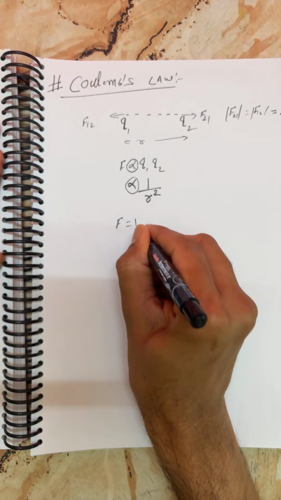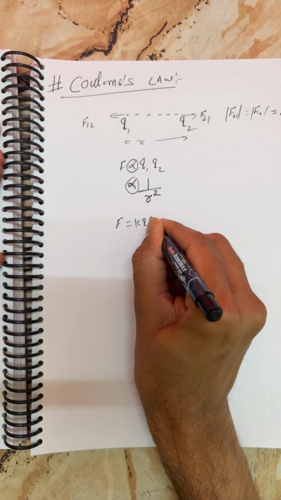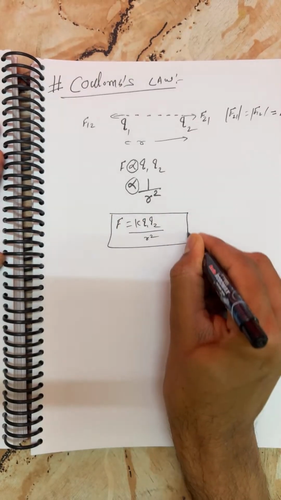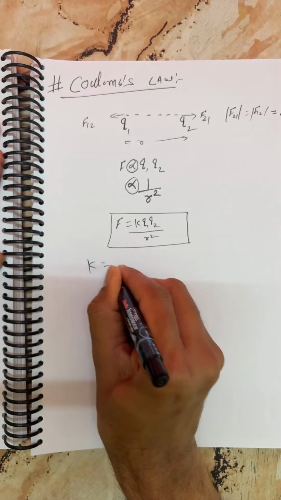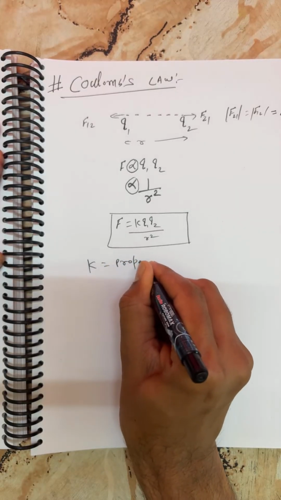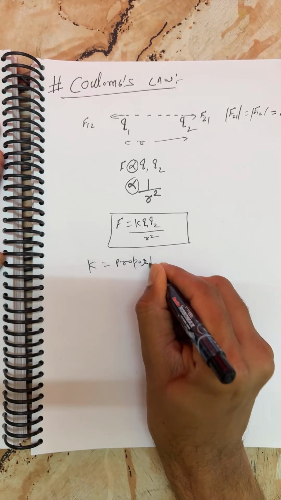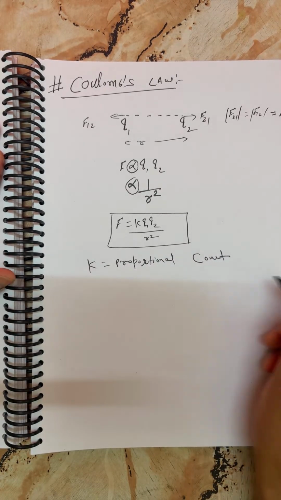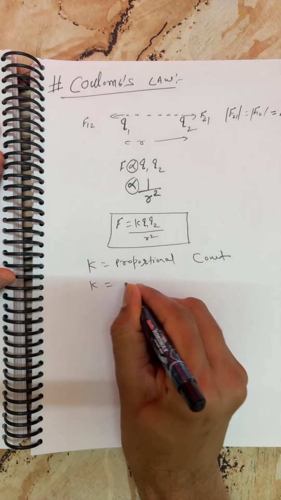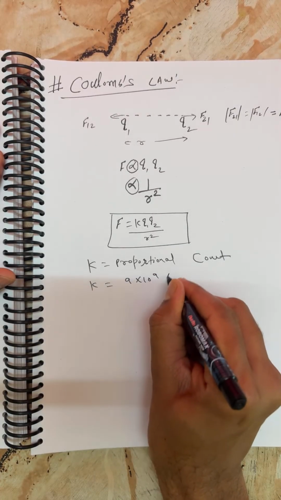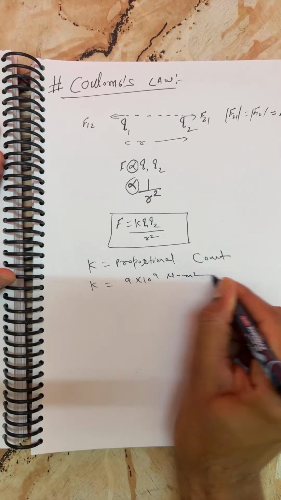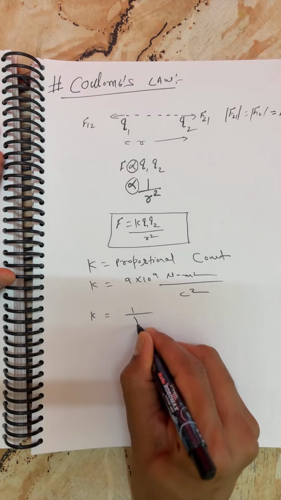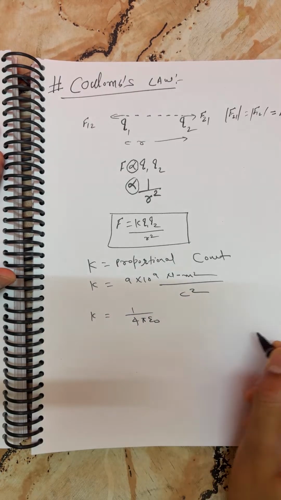You can write F is equal to K Q1 Q2 by r square. Keep in mind here, where K is the proportionality constant. You can write K is equal to 9 into 10 to the power 9. Just keep in your mind, all these things are highly important. Newton meter square per Coulomb square. K you can also write as 1 by 4 pi epsilon naught.